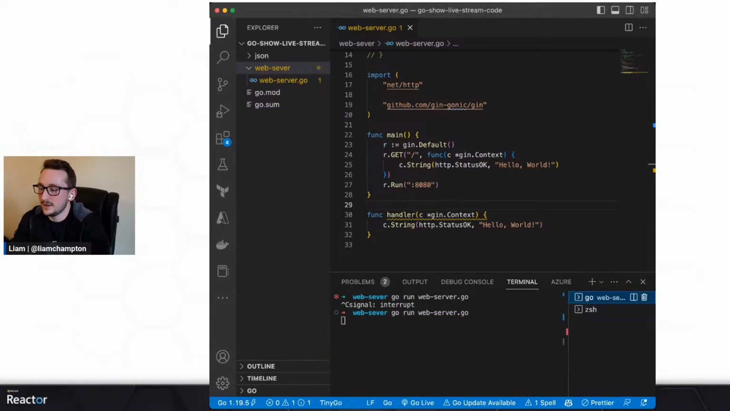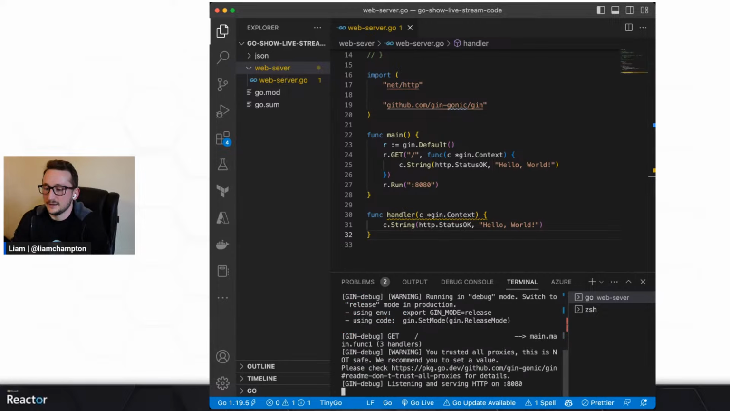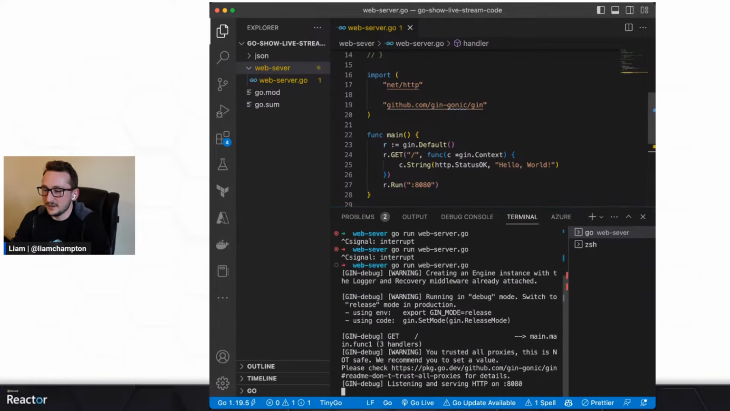So we can cancel this web server now, and we can start it up again. Now the web server is going to be running Gin this time. So we can have a little look at how this runs. Now I thought this was quite cool. So let's give it a go. And it's going to be listening on a whole bunch of things here. So we can see, it's listening on port 8080.